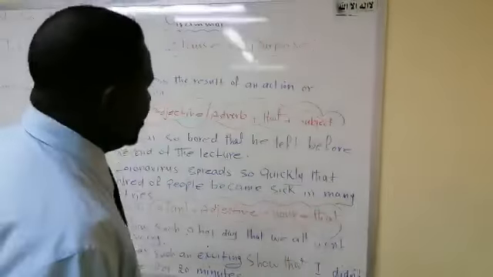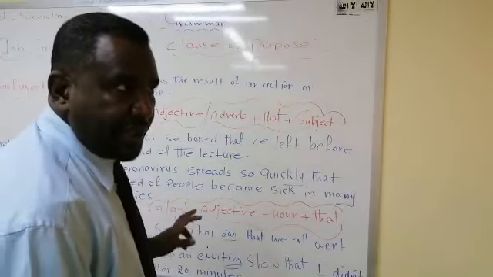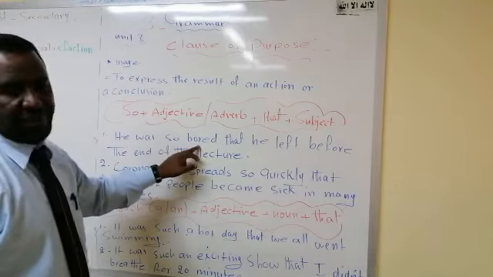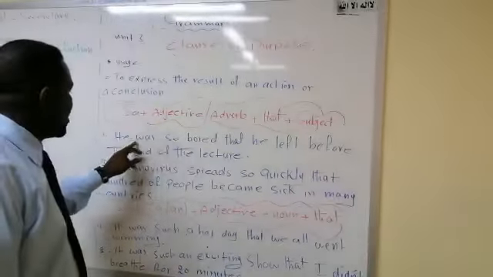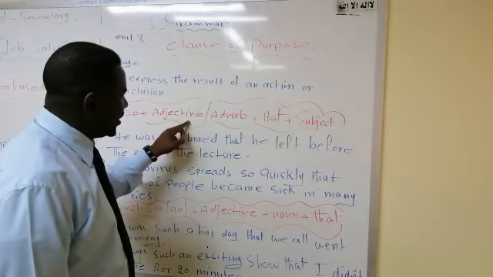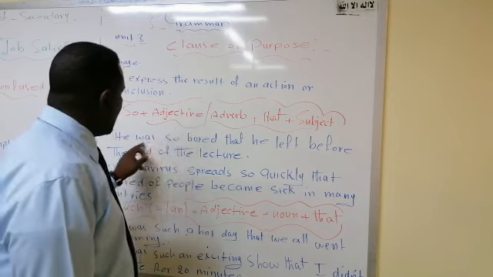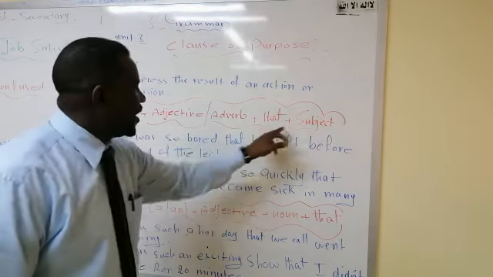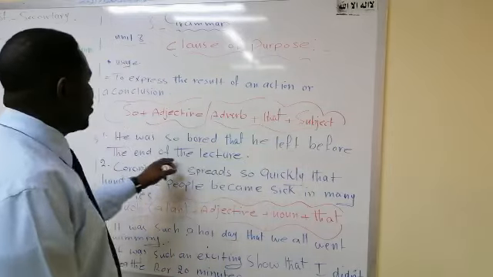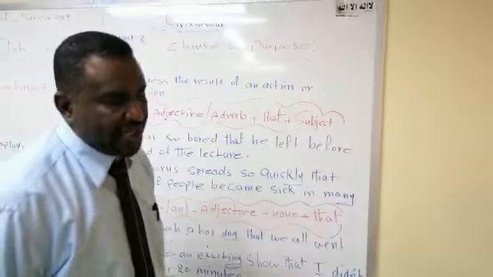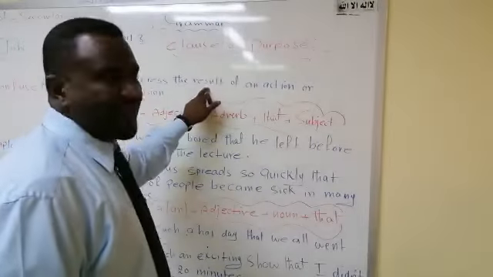For example, look at example number 1. He was so bored. Bored here is the adjective. He was so bored that, plus the subject, he left before the end of the lecture. He was bored from the lecture. So the result is what?